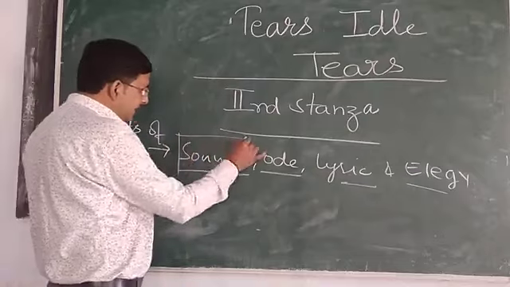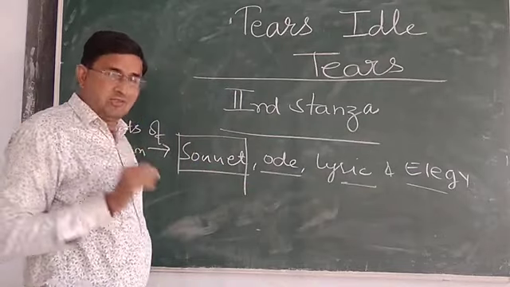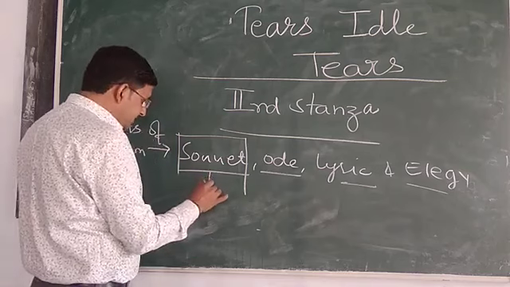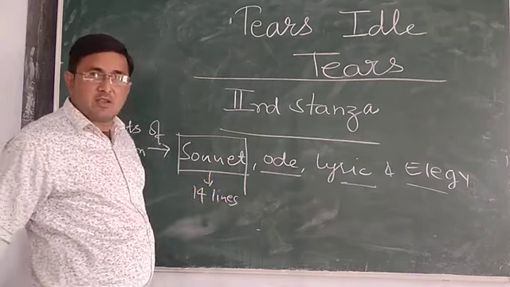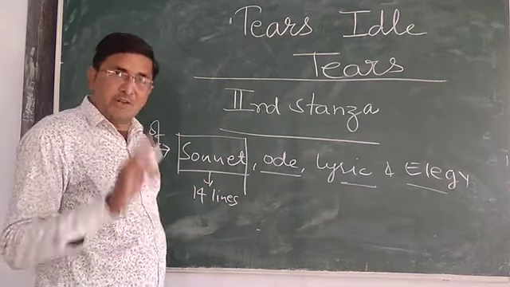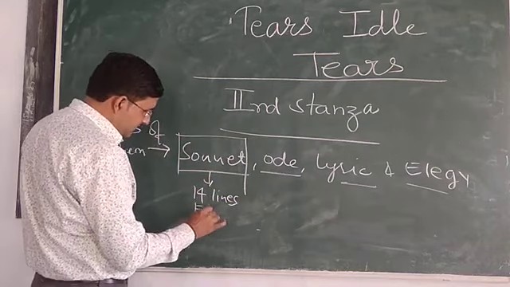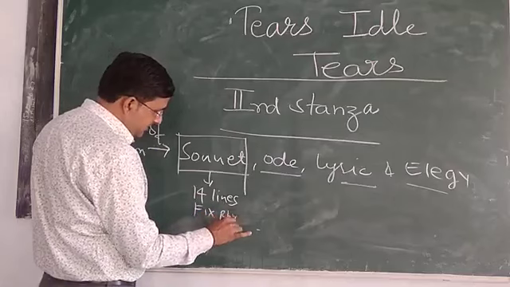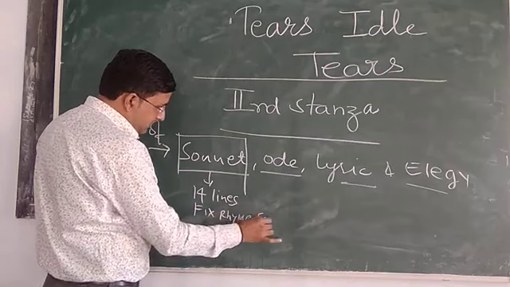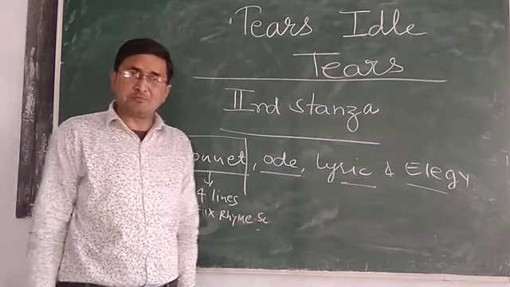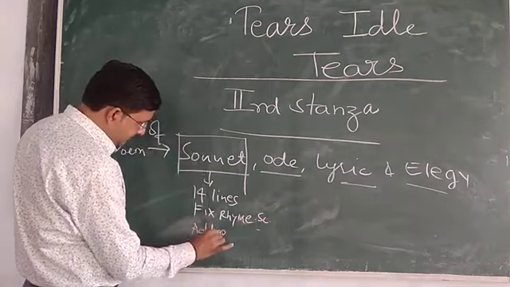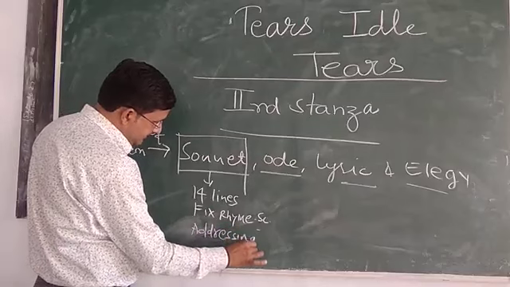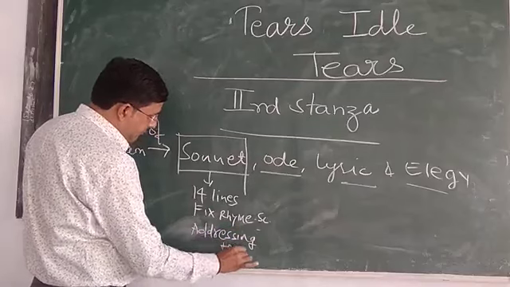The first part is the sonnet. I am repeating in short. A sonnet means a poem of 14 lines, with a fixed rhyme scheme and addressing form.